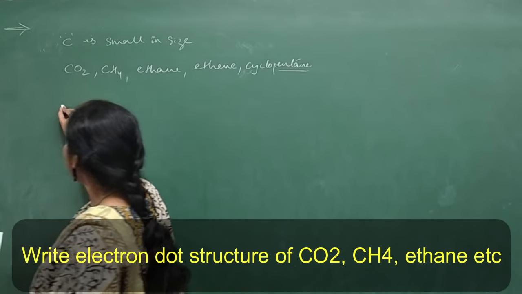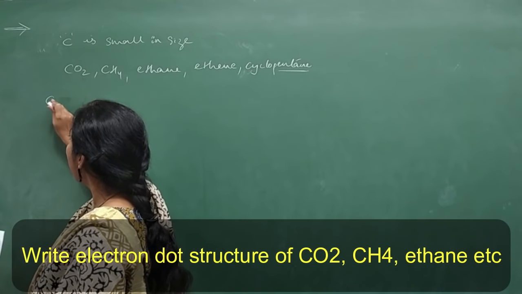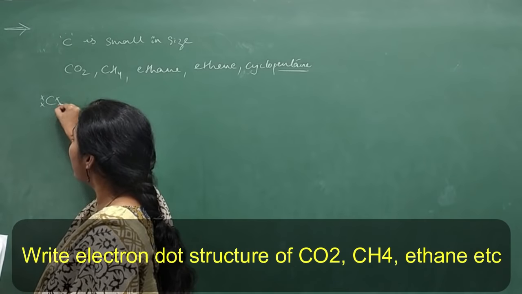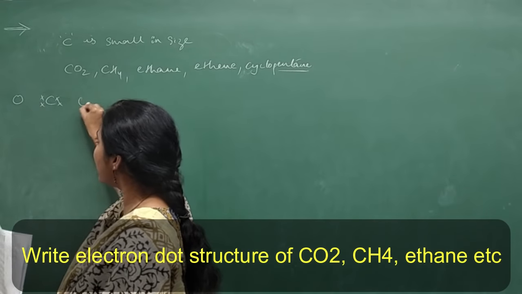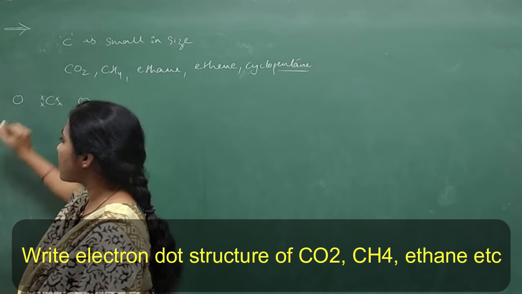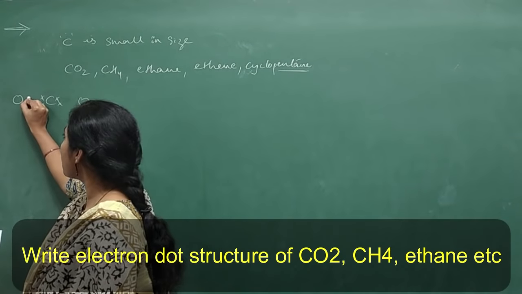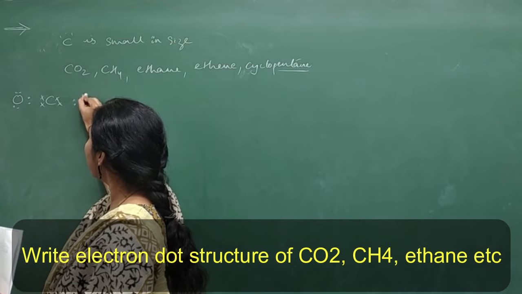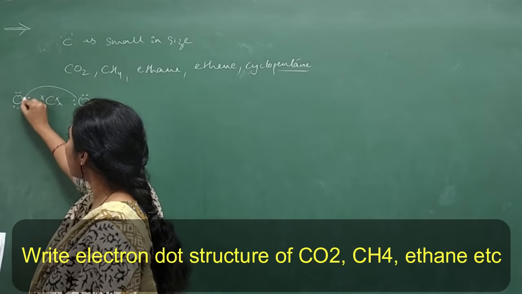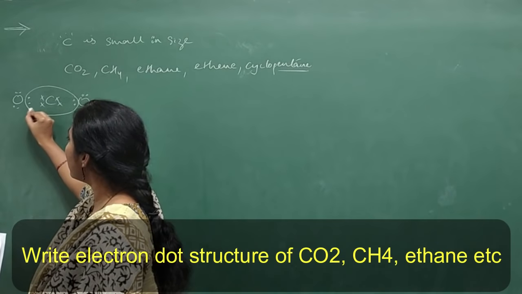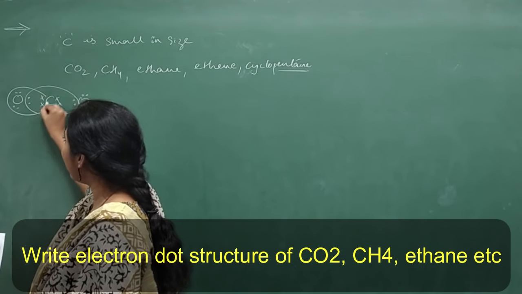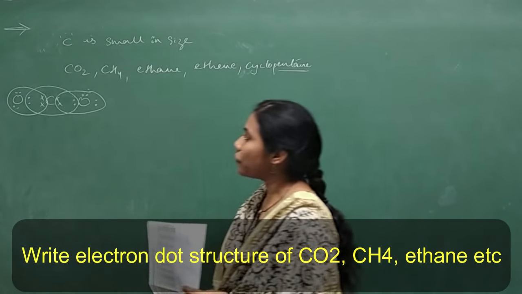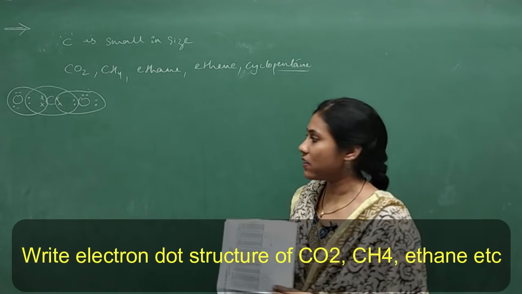If you take carbon dioxide, how do you write it? C, and how many electrons will you show? 4 electrons you will show around carbon, and here you will put 1 oxygen, here another oxygen. Around oxygen we have 6 electrons. So 1, 2, 3, 4, 5, 6. You will put circles around the atoms where each circle should include 8 electrons around it, isn't it? This is how you will show the dot structure for carbon dioxide.